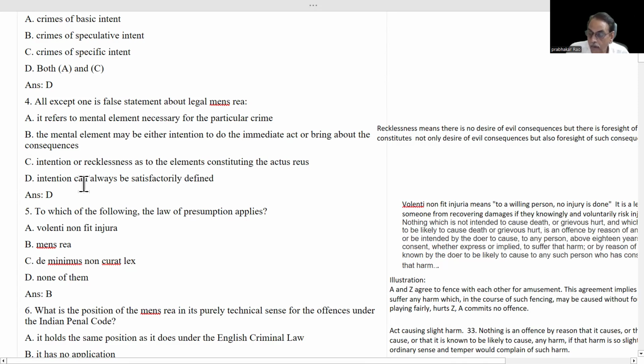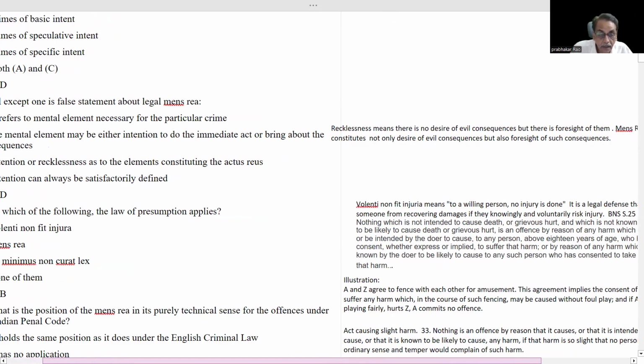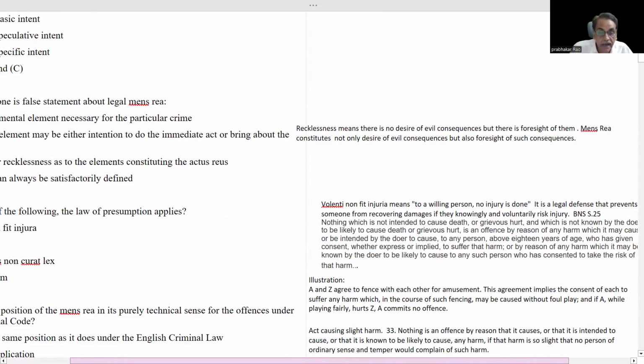Now we will again go back to statement C. Intention or recklessness. What is this recklessness? Recklessness is also a shade of intention. Let us see here the notes. Recklessness means there is no desire of evil consequences, but there is a foresight of evil consequences. Mens rea constitutes not only desire of evil consequences, but also foresight of such consequences.